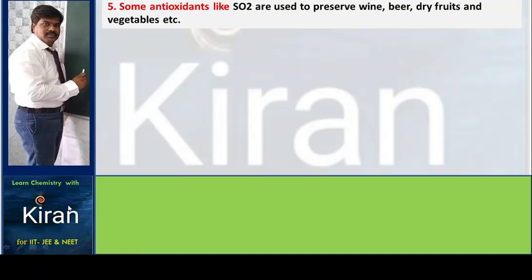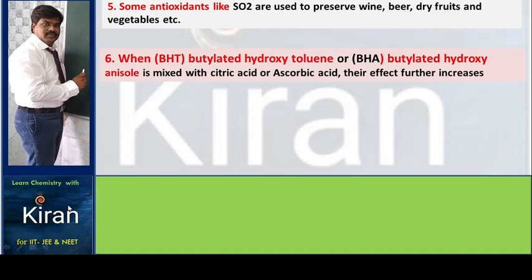Some antioxidants like sulfur dioxide are used to preserve wine, beer, dry fruits and vegetables, etc. BHT, butylated hydroxytoluene, also acts as an antioxidant. When BHA, butylated hydroxyanisole, is mixed with citric acid or ascorbic acid, its effectiveness further increases. So it acts as a stronger antioxidant.